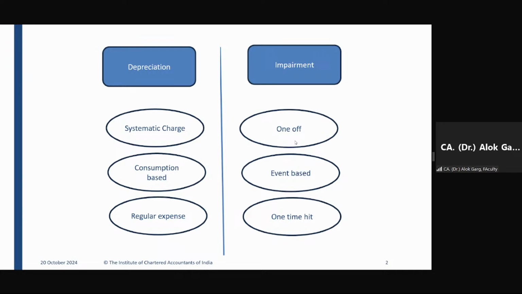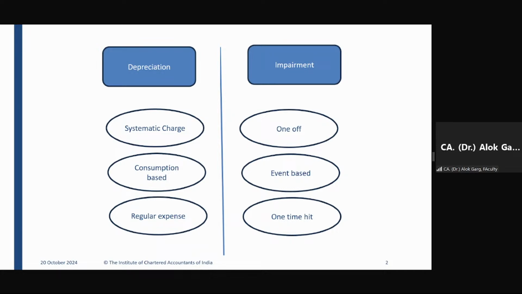But is impairment also consumption based? The answer is no. In this example of the car, just because of this announcement, the value of the car has gone down. So it's event based. So depreciation is a regular expense. Every year till the useful life of the asset, depreciation will always come in the books of accounts. But impairment is a one-time hit. Impairment is like an extra dent to the P&L. Okay, so this is how it is.